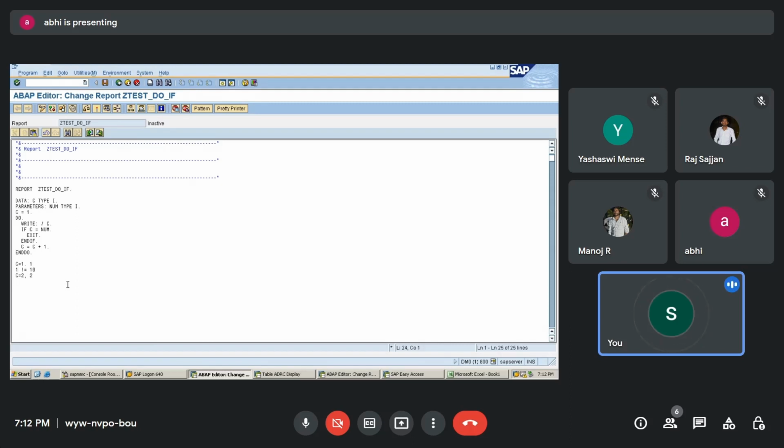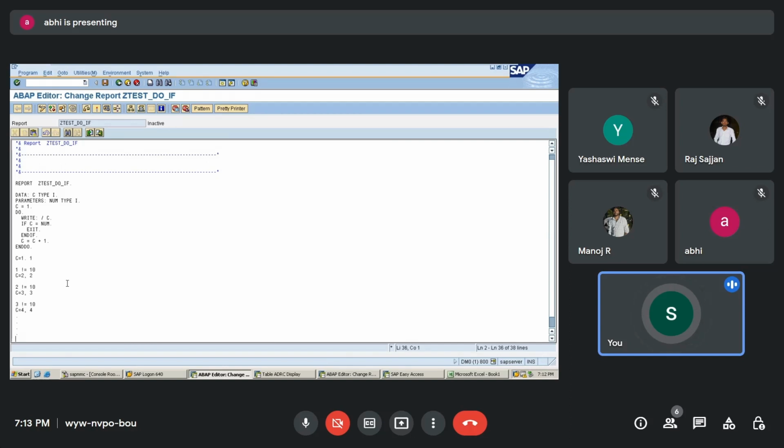Okay, I'll come down over here. I'll just copy this part, come down here and paste it. So C is now 2, which is not equal to 10. So C is going to be incremented to 3, and 3 will be printed on the screen. Next, this 3 is not equal to 10, so C is going to be incremented to 4, and 4 will be printed on the screen. Like this, it is always going to print up to whatever number you have inserted.